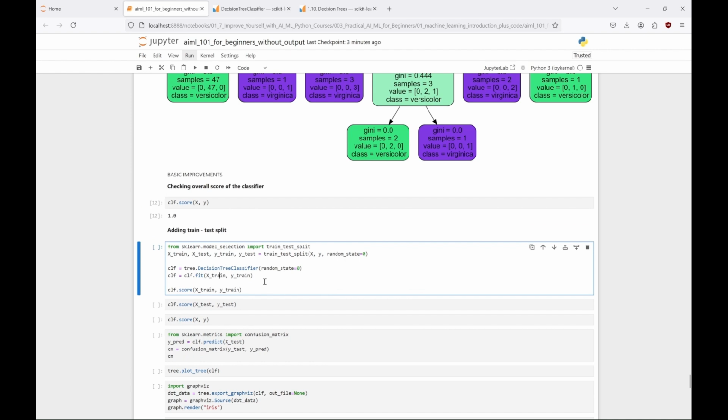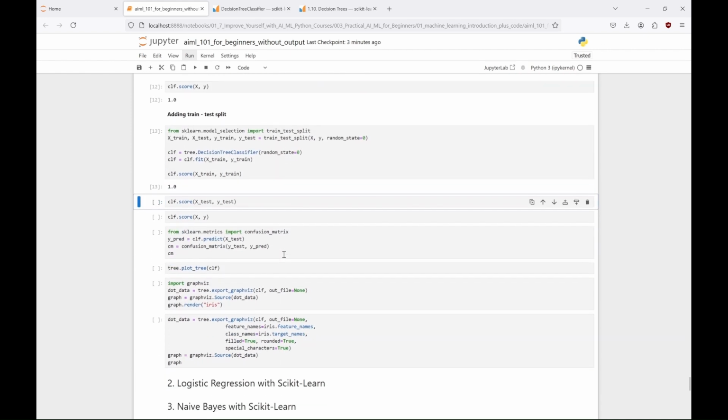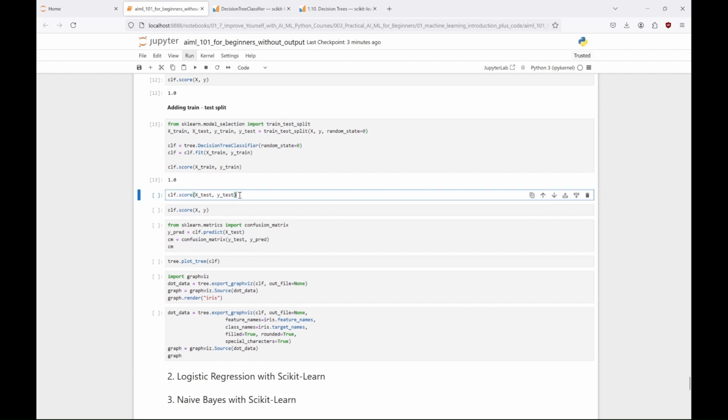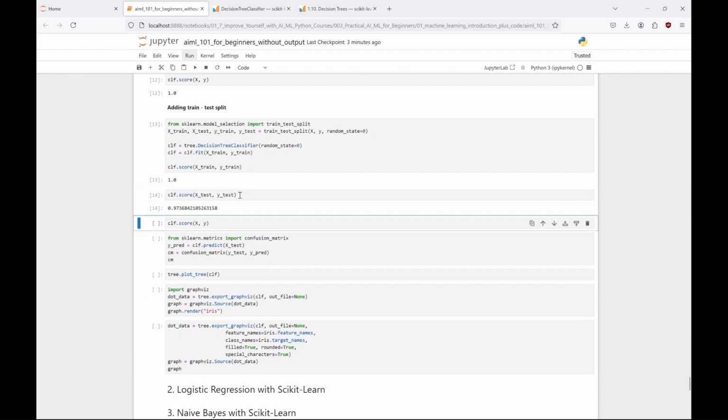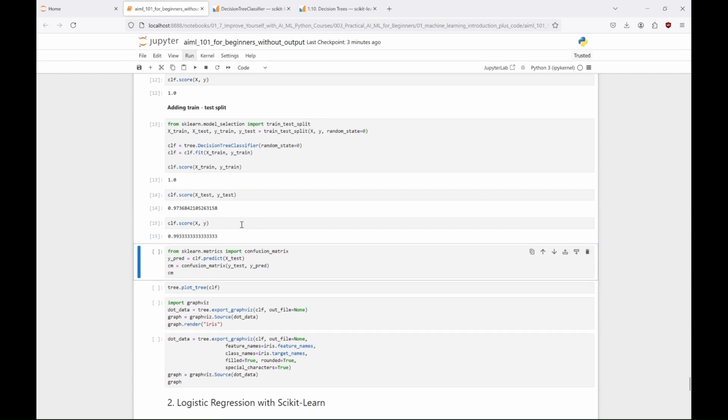This is important because if you test the trained model too many times, you might also overfit the model to the test set. Anyway, for now, let's just have two sets and check the outcome, and see the score on the training set first. And once again it's 1.0, but now let's check how the model performs on the test set. And it's lower. Okay, as expected, now we know the model was overfitted. Let's also check the overall score so you see how these scores differ. And as you can see, the score on the entire dataset now is lower than before. However, this model might perform better in real life. We don't have another dataset to test this theory. But if you want, you can try doing it on your own.